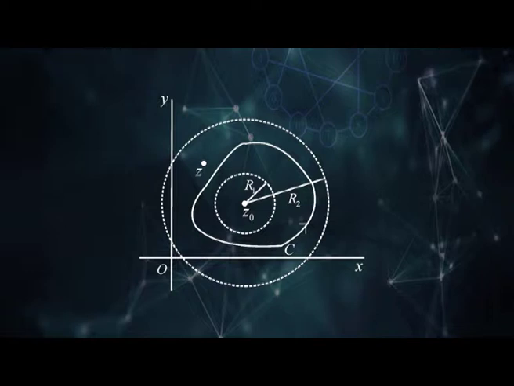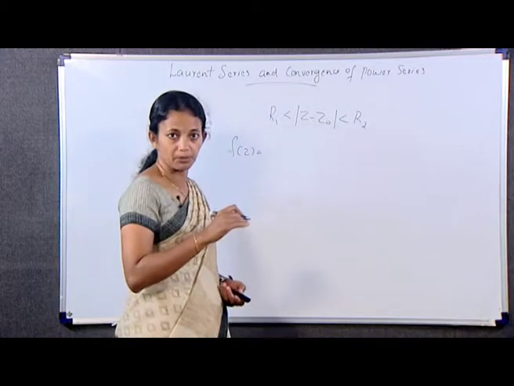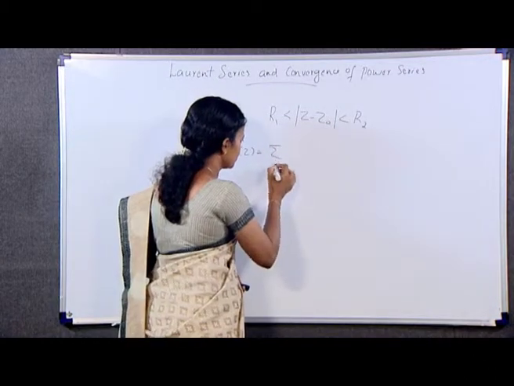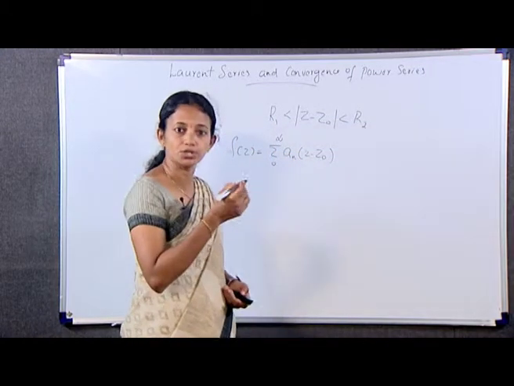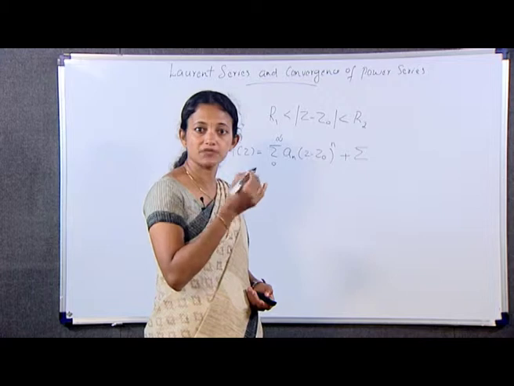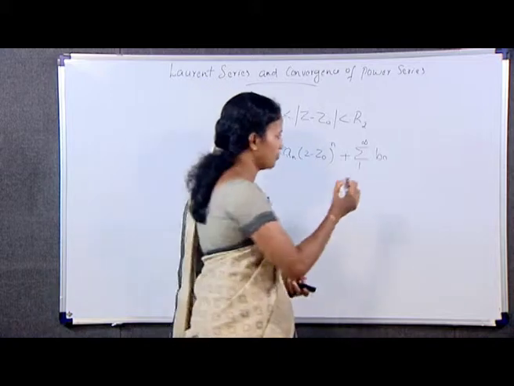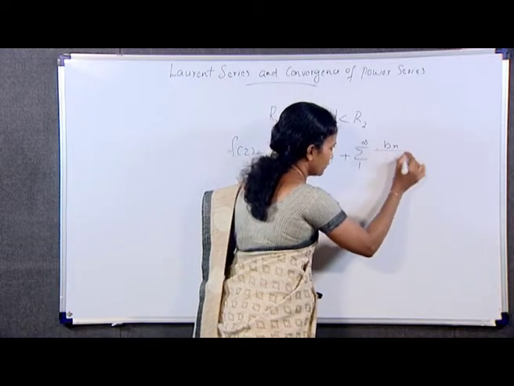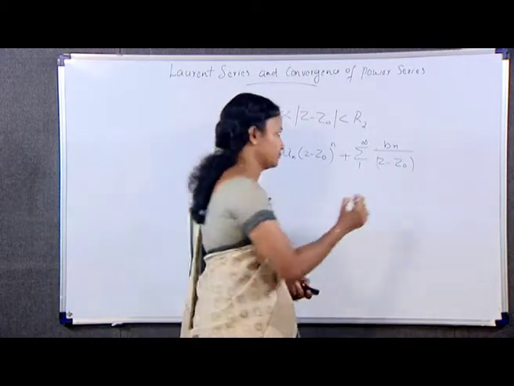See the figure. Then at each point z in the domain, f(z) has a series representation, that is, f(z) is equal to sigma n from 0 to infinity a_n (z minus z0) whole raised to n, plus sigma n varies from 1 to infinity b_n divided by (z minus z0) whole raised to n.